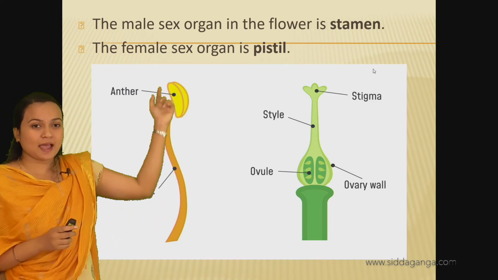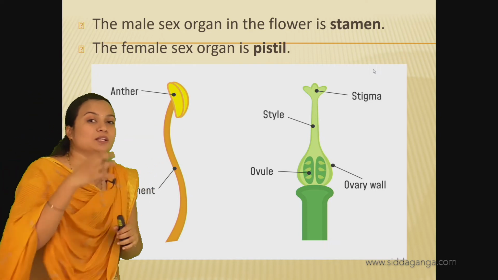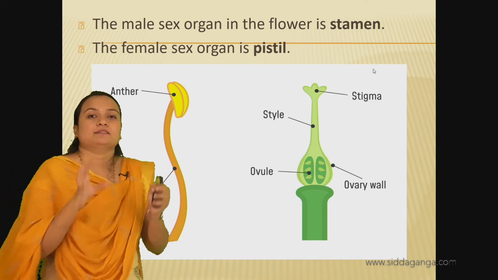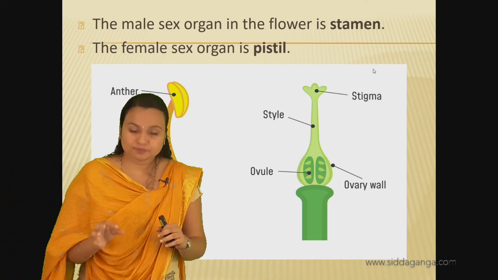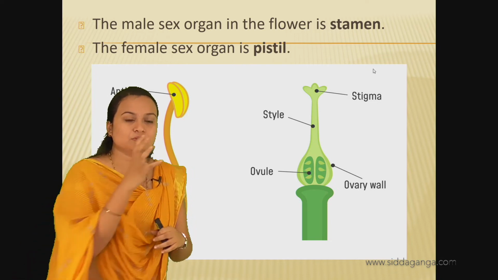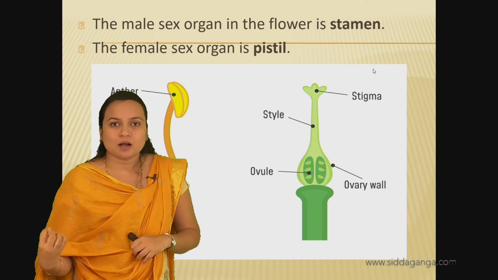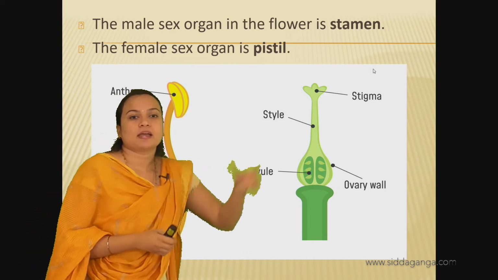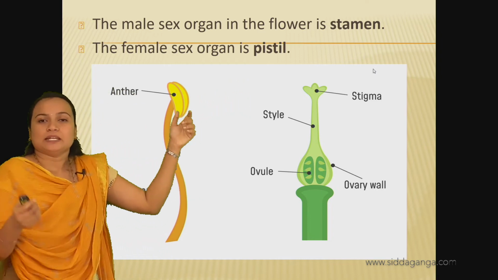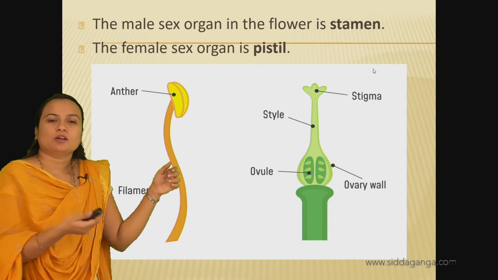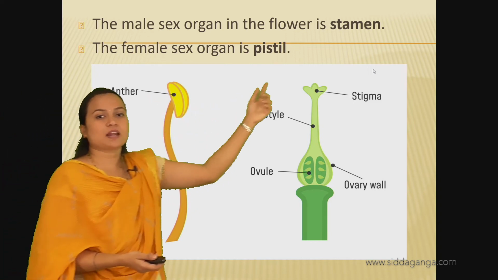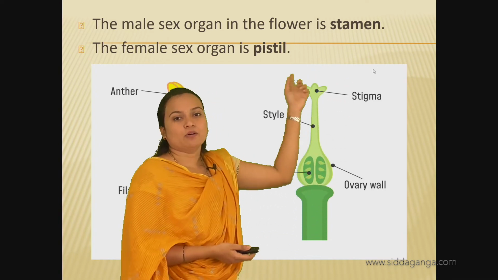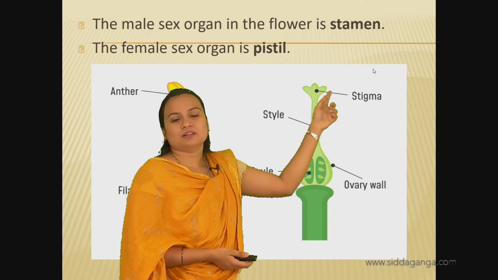In the anther, the pollen grains are developed. When the anther matures, it will rupture and the pollen grains will come out, and due to pollinating agents like wind or water, these pollen grains will travel to the stigma of the female reproductive part, and on the stigma the pollen grains will deposit.